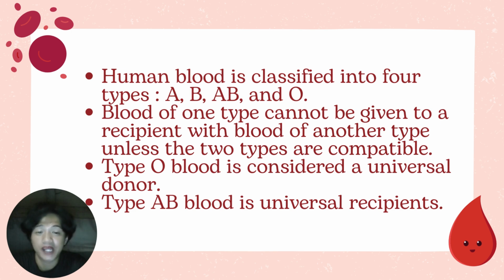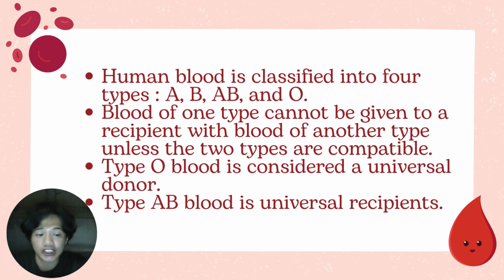Blood of one type cannot be given to a recipient with blood of another type unless the two types are compatible. So, when someone receives blood from a different blood type, their antibodies might not recognize the donor's antigens as friendly.